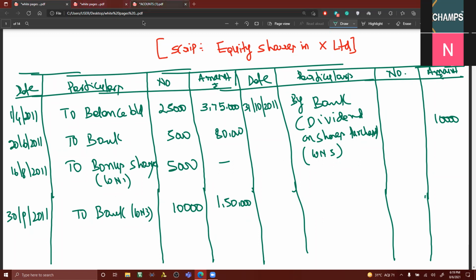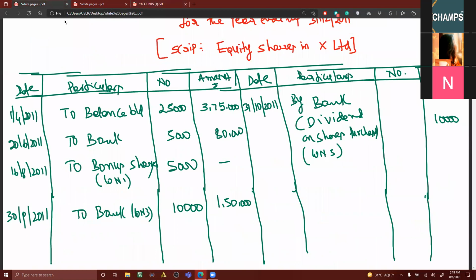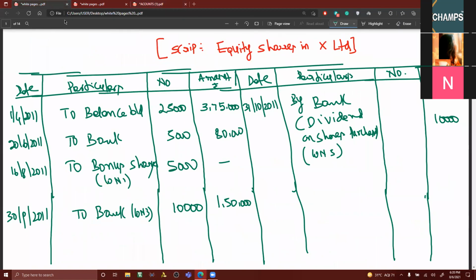So in the problem, he said 25,000 equity shares at a premium of 5 rupees per share. It means what is the face value of the share, my dear friend? 10 rupees, no? 10 rupees plus 5 rupees, so 15. 25,000 shares have been sold at 15 rupees.